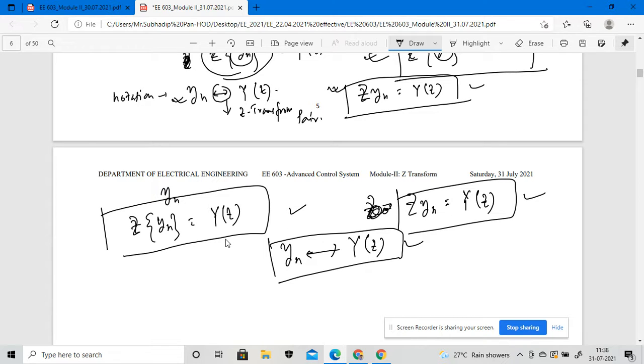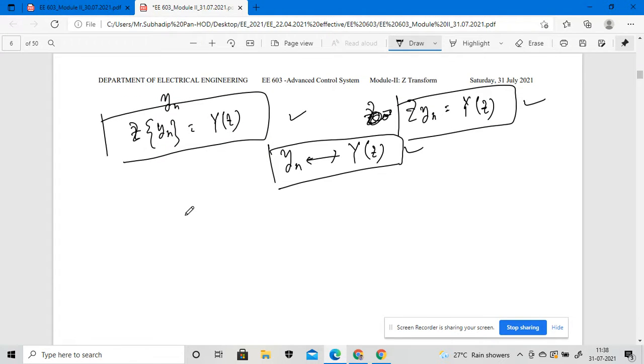Anyway, we should also call this y of n, the sequence, the inverse Z transformation, because we are applying the Z transformation over here.